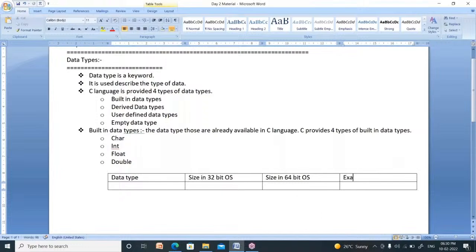Here I am going to explain what are the examples of data types. Suppose the first data type is character.